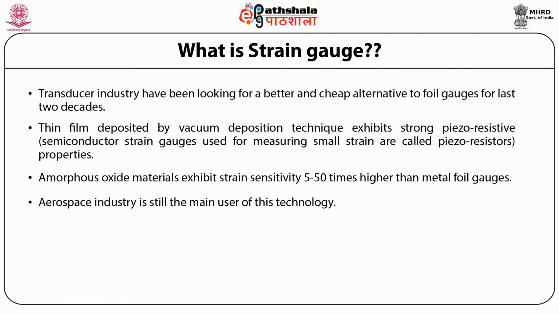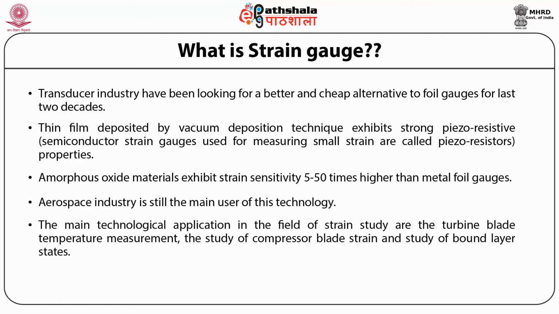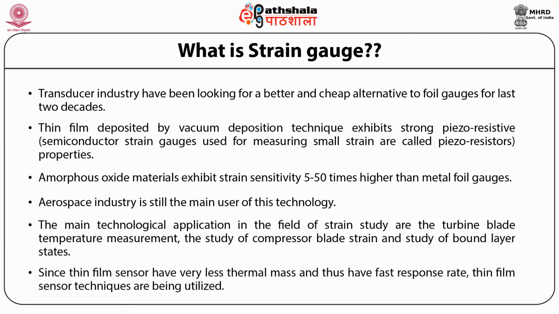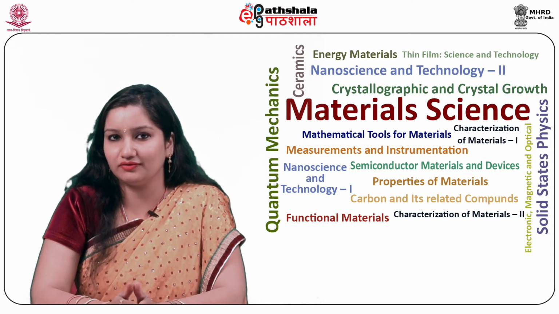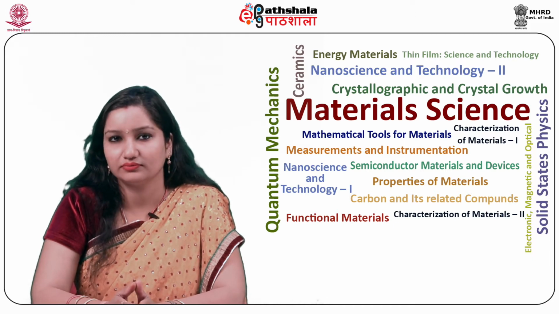Aerospace industry is still the main user of this technology. The main technological applications in the field of strain study are the turbine blade temperature measurement, the study of compressor blade strain, and the study of boundary layer states. Since thin film sensors have very less thermal mass and thus have fast response rate, thin film sensor techniques are being utilized. So the next topic is the preparation of strain gauge.